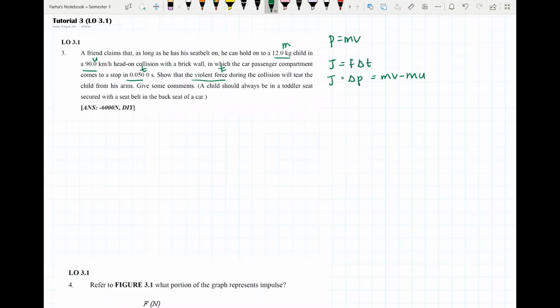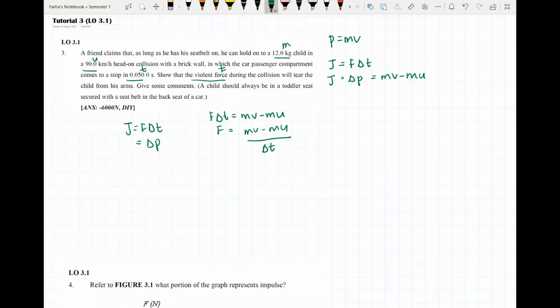So we have F delta T equals to change of momentum, which is mv minus mu.